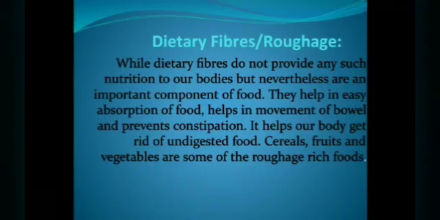So now dietary fibers: what is the importance of dietary fibers and roughage? While dietary fibers do not provide any nutrition to our bodies, they are nevertheless a very important component of food. They help in easy absorption of food, help in movement of bowels and prevent constipation. They help our body get rid of undigested food. Cereals, fruits and vegetables are some of the roughage-rich foods.